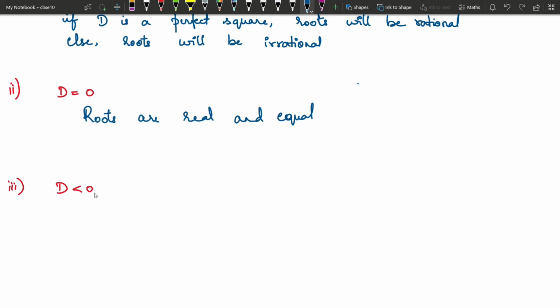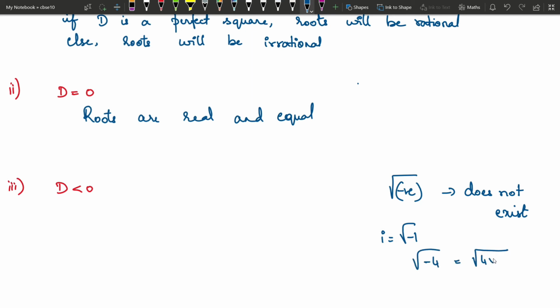So next is discriminant less than 0. It means square root of negative number, and we know that square root does not exist for negative numbers. Therefore, this number doesn't exist. But we imagine that it exists by considering square root of minus 1 as i. So if we get square root of minus 4, we write it as square root of 4 into minus 1. Square root of 4 is 2, and this minus 1 is taken as i. i is equal to root minus 1.